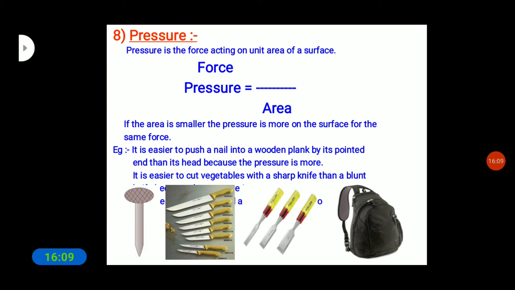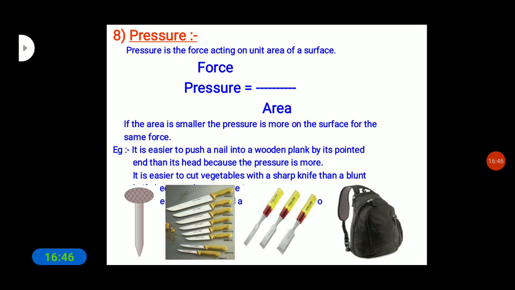The force which acts on a unit area of a surface, you can take the example of a blunt knife, which we can make into a sharp knife by applying pressure where we rub it, reducing the surface area of that knife. So that is nothing but the force acting on a unit area of a surface. What do we call that? Pressure. Pressure can be written by the equation: force by area.